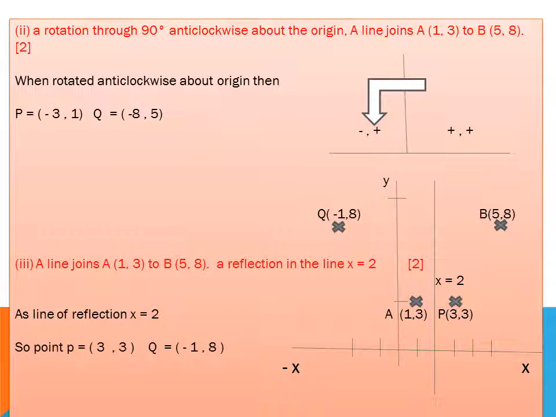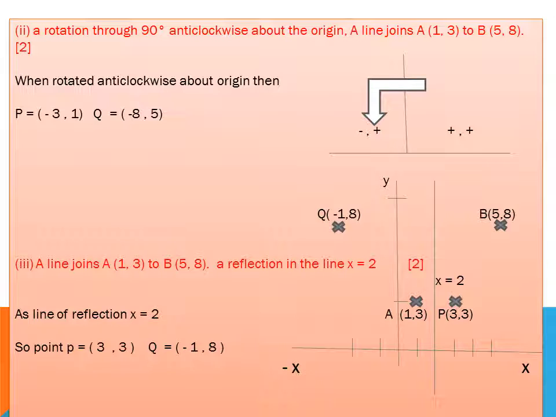When I rotate anti-clockwise, the points move to the second quadrant. In the second quadrant, X is negative and Y is positive. These two coordinates shuffle with each other: X is replaced by Y and Y moves to X. So the new points are (-3, 1) and (-8, 5).